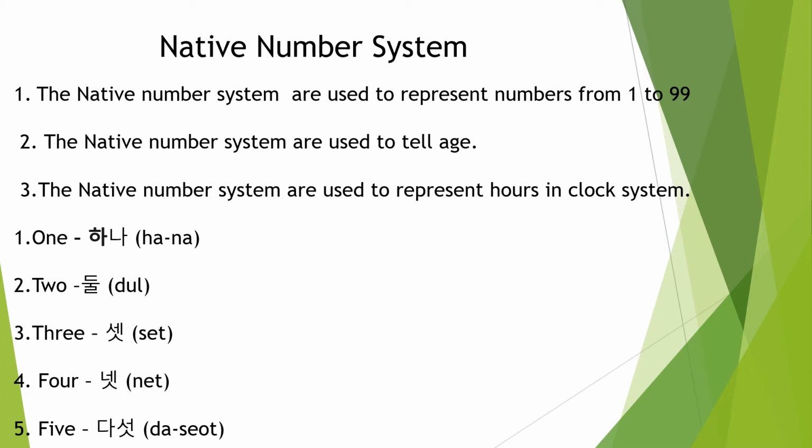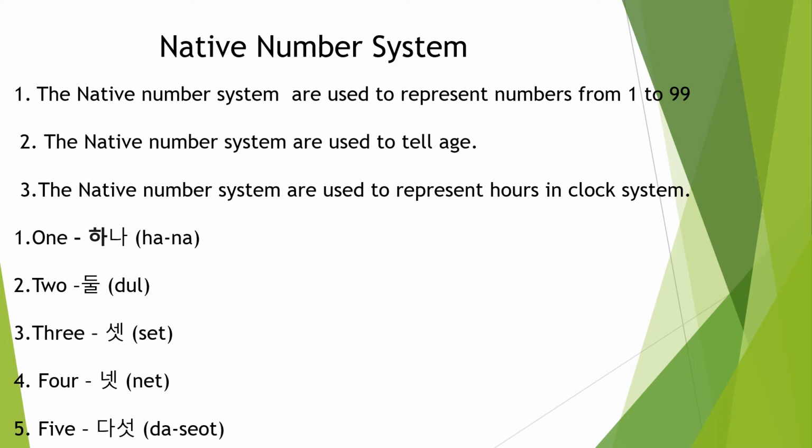Ha. Consonant followed by a vertical vowel, so the vertical vowel will come beside the consonant. Next syllable is na. Again consonant followed by a vertical vowel, so it will come beside the consonant. 1 Hana, 2 Dul. CVC combination. The last consonant will go down. So Dul is fully one syllable. There are no two syllables here. If more than one syllable is there, I mention it with a hyphen. 3 Set, 4 Net, 5 Dasat.